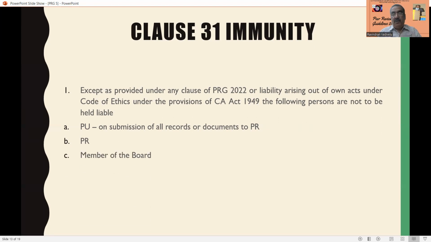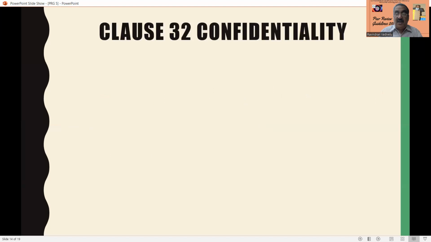Then the member of the board, who also has to give a declaration. The members of the board must be from the council, with not less than 50% of the members being chartered accountants. That member should not deviate from the Code of Ethics or the provisions of the Chartered Accountants Act of 1949. And all this, there is in clause 32 about confidentiality.